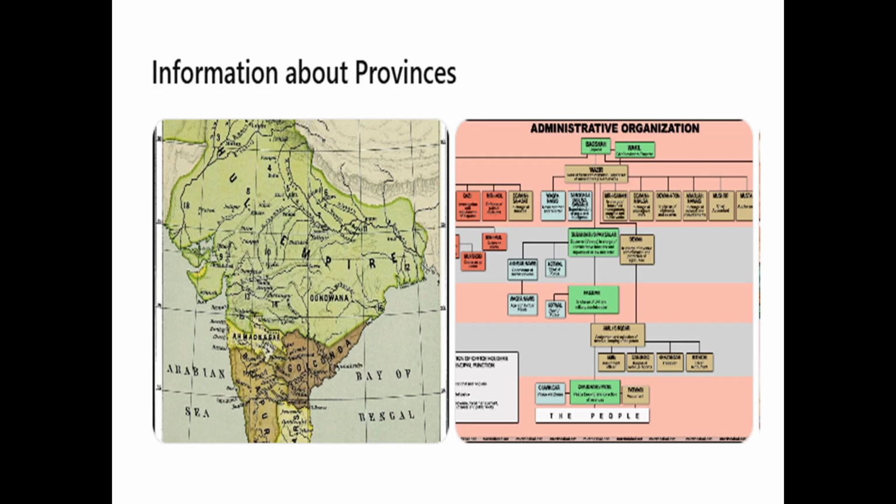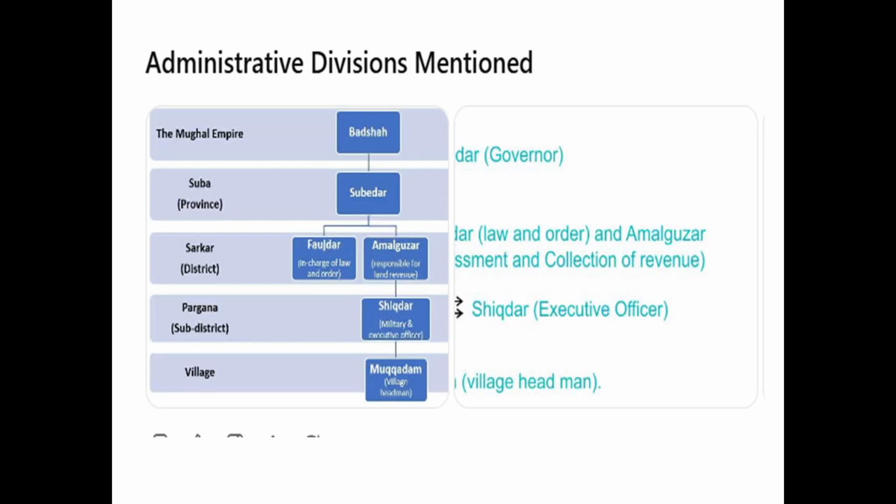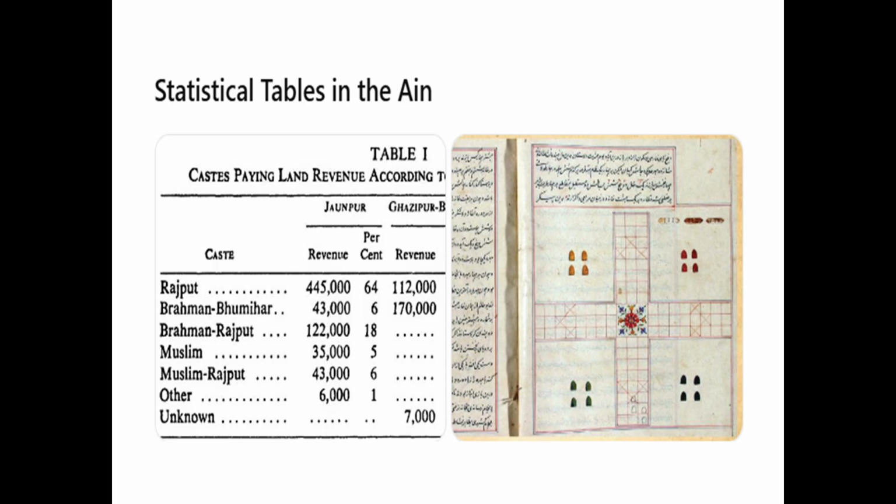Now let us talk about the administrative divisions mentioned. The provinces were divided into Suba, that is province, Sarkar, district, Pargana, a sub-district, Mahal, revenue unit. Now let's understand about the statistical tables in the Ain. For each Sarkar, Abul Fazal prepared tables containing 8 columns of information. These columns included